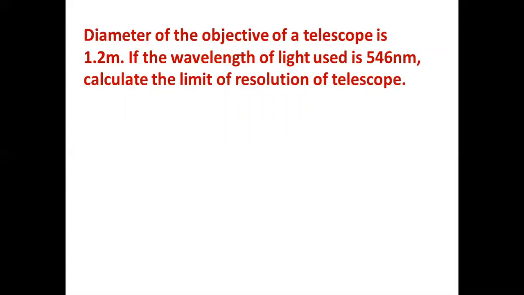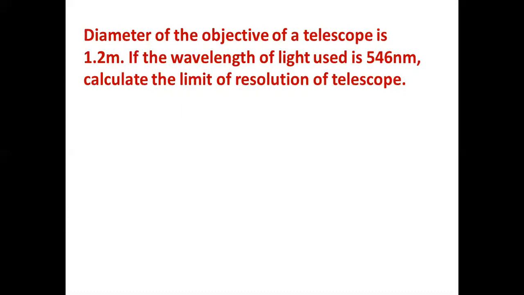Diameter of the objective of a telescope is 1.2 meter. If the wavelength of light used is 546 nanometer, calculate the limit of resolution of a telescope. So the use of all these problems is, working out all these problems will make you remember the formula forever. If you just dryly try to learn the formula by heart, you won't remember it forever. So try to work out problems in that.